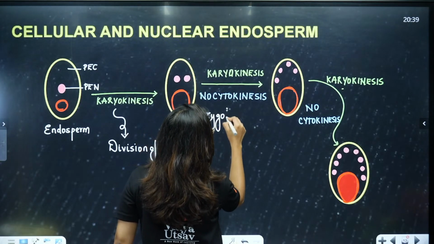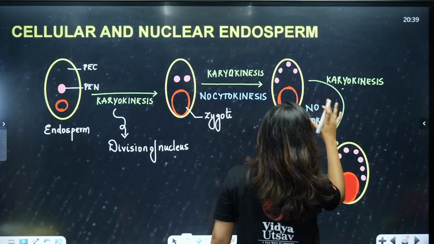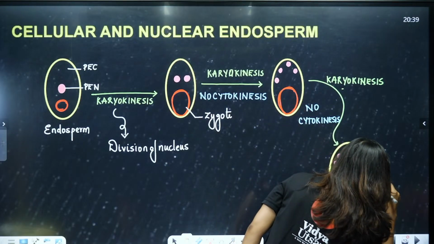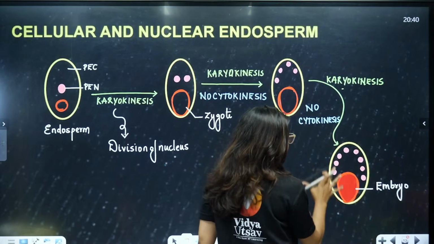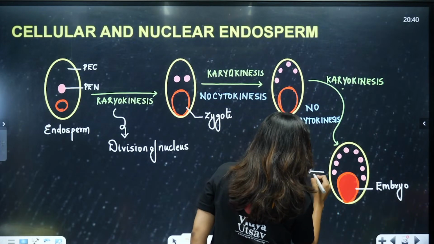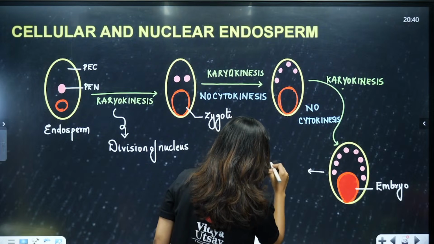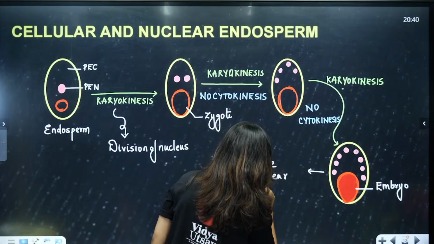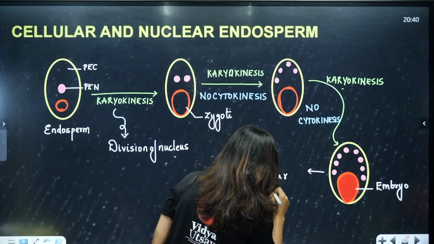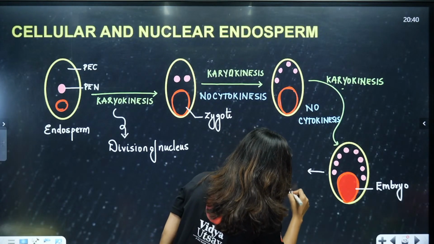Slowly by here it has become an embryo. So this is going to be your free nuclear endosperm. Clear to all of you?